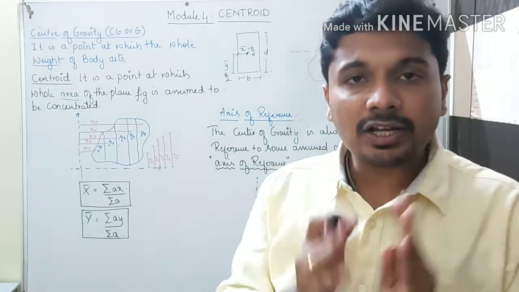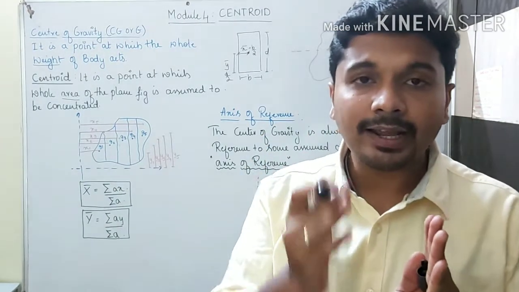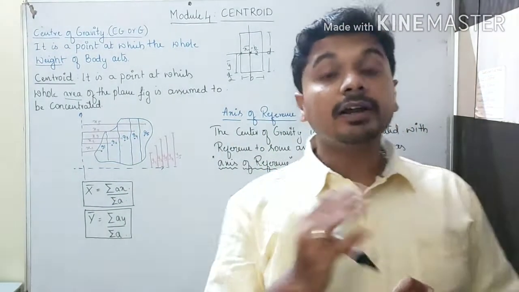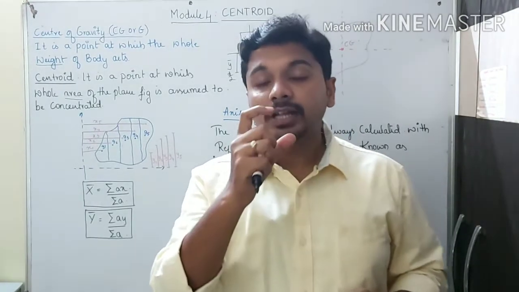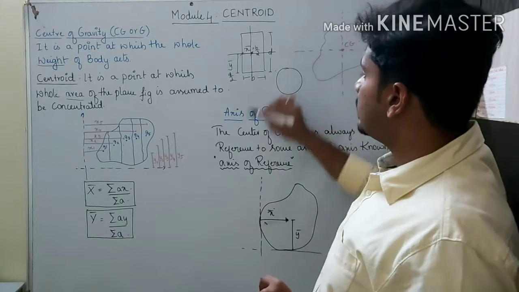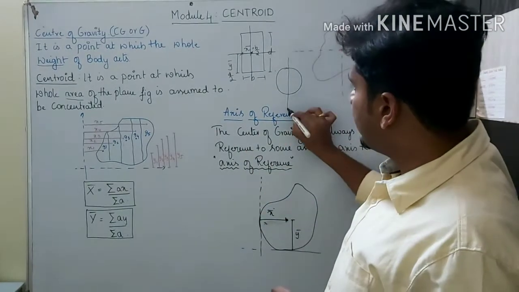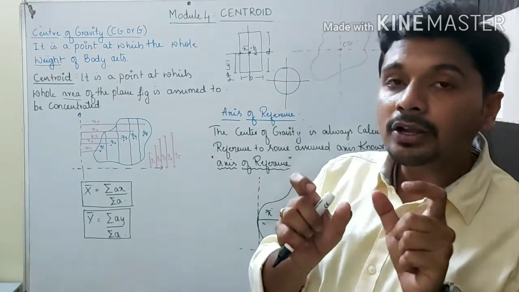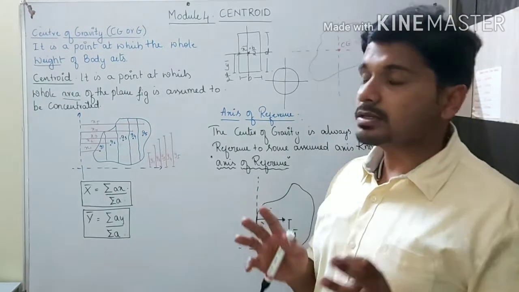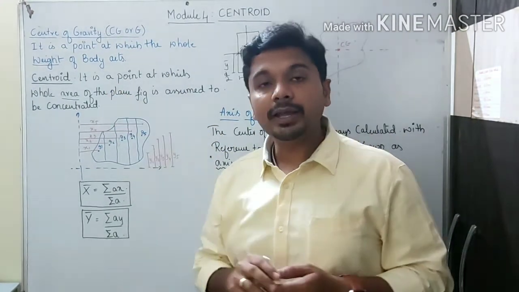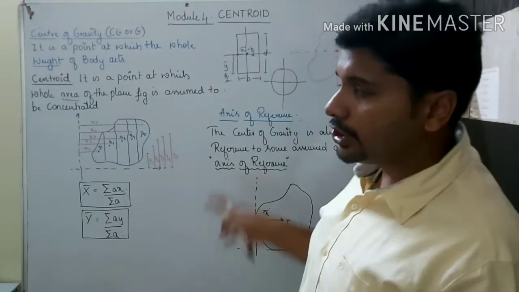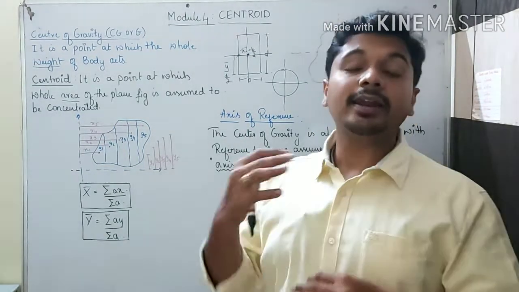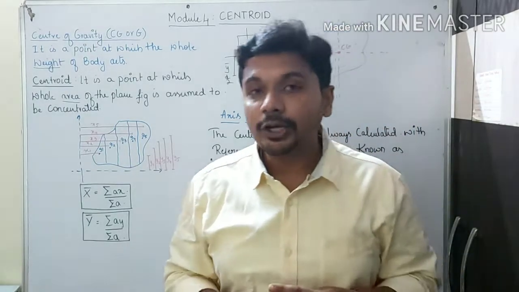If I give you a rectangular cake and ask you to cut it in 2 equal pieces, you will cut like this and like this. We will cut equally into 4 pieces. We shall give one more example. We shall take the circular shape. Cut it equally in half, like this. What is happening here? We are cutting along the diameter, so it is distributed in 2 equal parts. This is how the center of gravity and the centroid are defined. If I give you a definite shape, we can easily say it is equal. But when it comes to an irregular shape of a lamina, what do we need to do at that time?